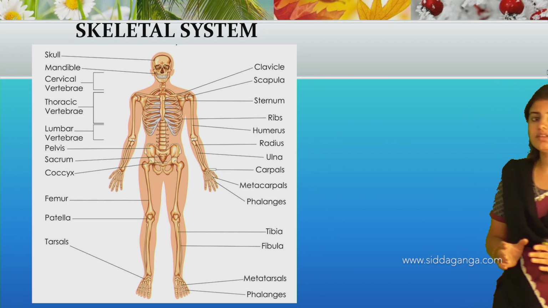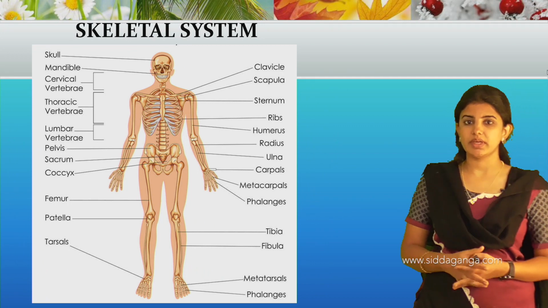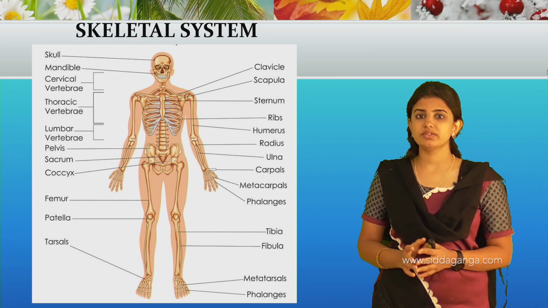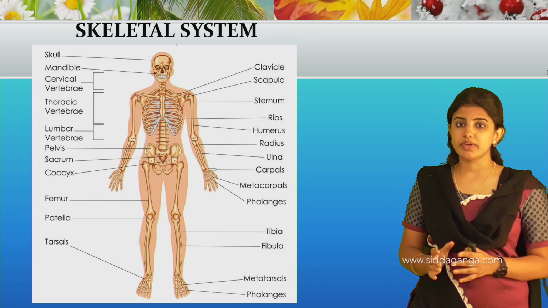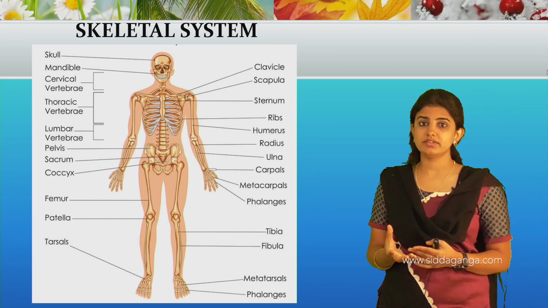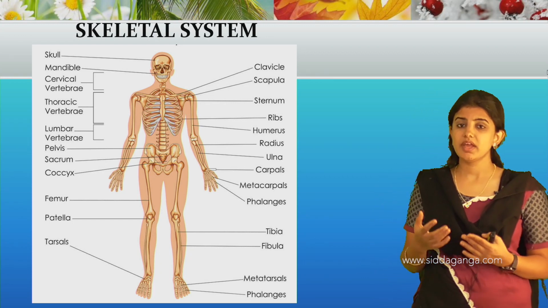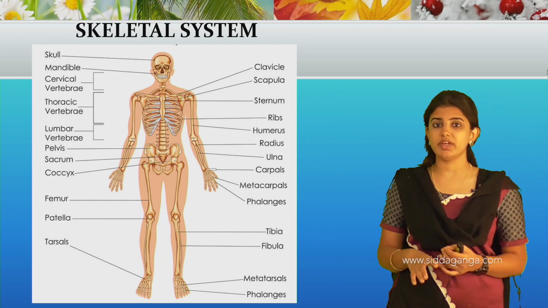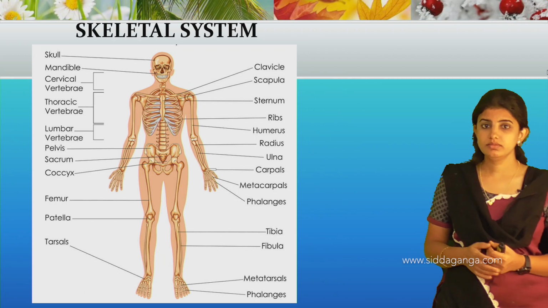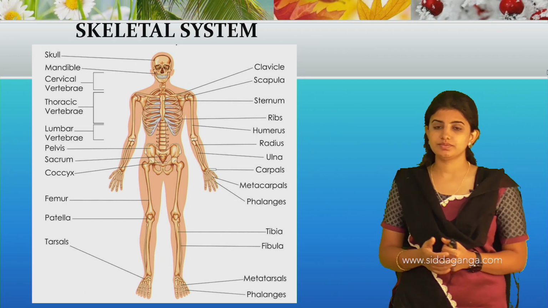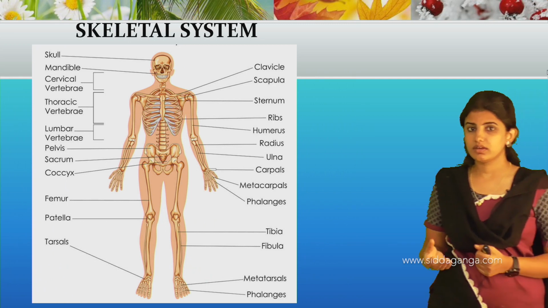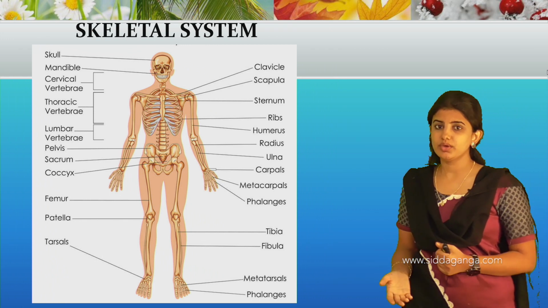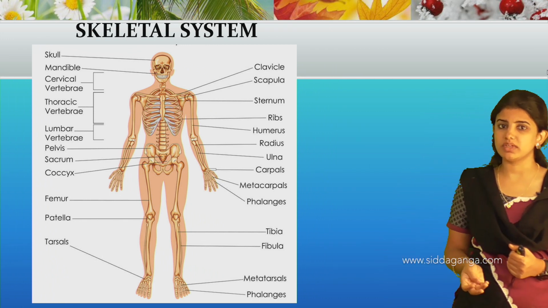The skeletal system is classified into two different types: one is the exoskeleton and the other is the endoskeleton. Organisms whose skeletal system is present outside the body are called exoskeleton, and organisms whose skeletal system is present inside the body are called endoskeleton. Examples for the exoskeleton are snail and cockroach, and even the crab.